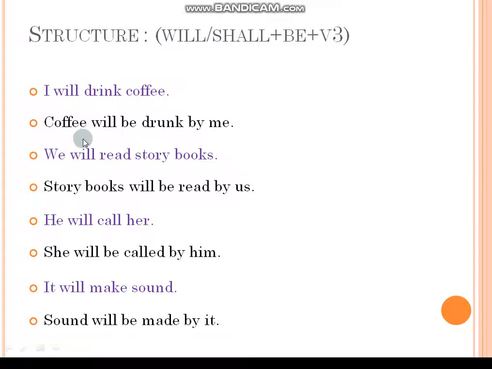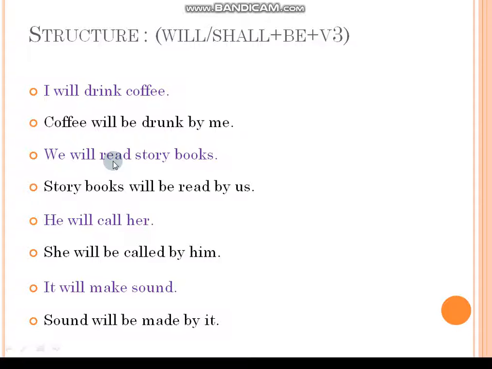Next is, we will read story books. So here we don't want to emphasize the subject, whether it is singular or plural. So always we need to use the will auxiliary. Okay. So story books will be, after will we need to use be, will be read.